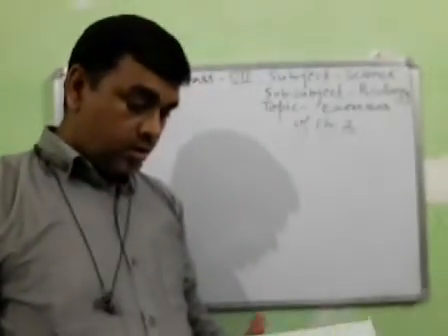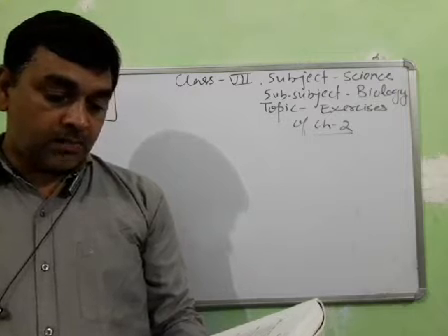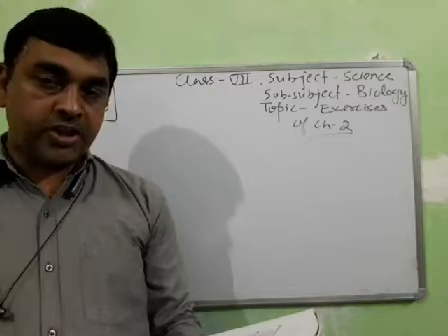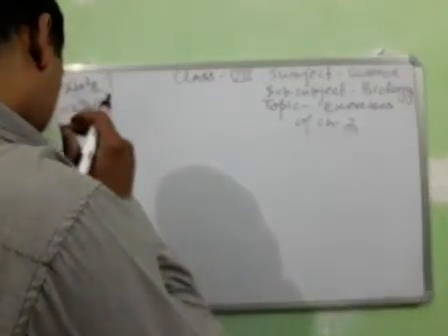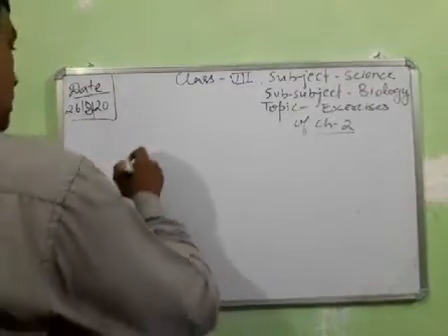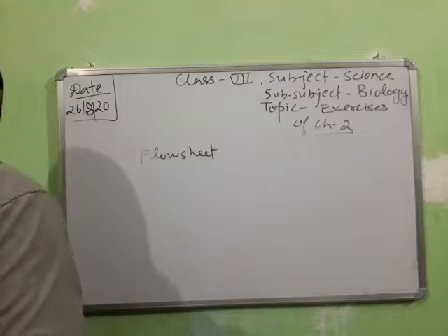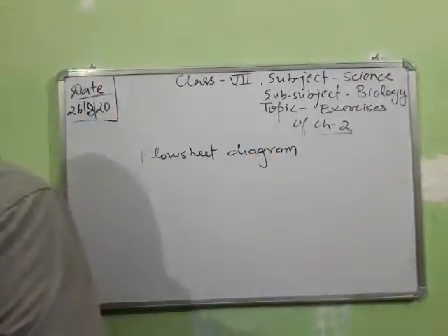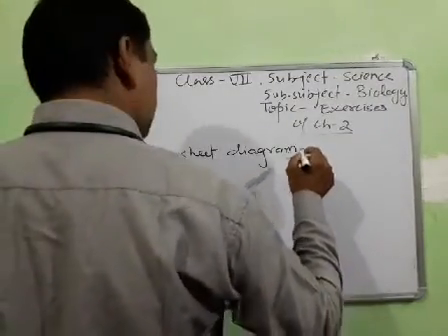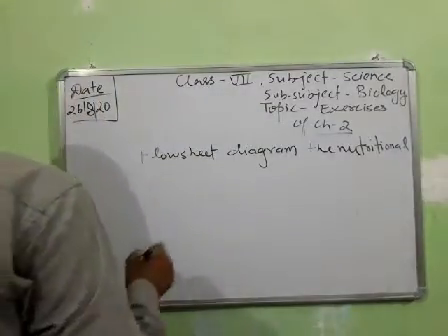The fourth question: with the help of a flow sheet diagram, explain the nutritional process in amoeba. Flow sheet diagram only.